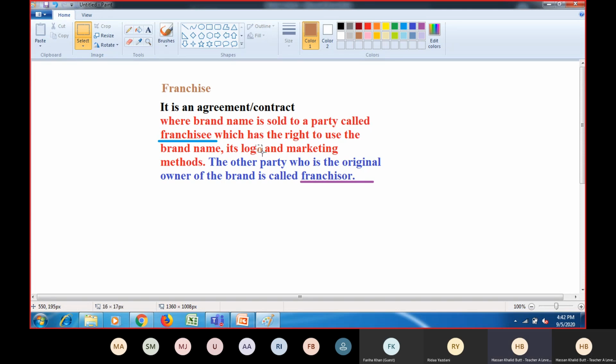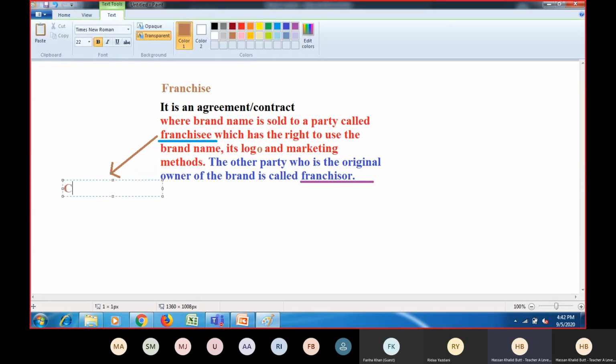So it's not only about selling or buying the brand name. They have certain rights and responsibilities in that agreement. So what are actually the responsibilities of the franchisee? Let me write there. So franchisee is actually the party who is responsible to bring the capital into the business. It is his or her responsibility. Then obviously management again belongs to the franchisee. They are responsible to manage the business. And then again, profit or loss will be enjoyed or suffered by the franchisee.